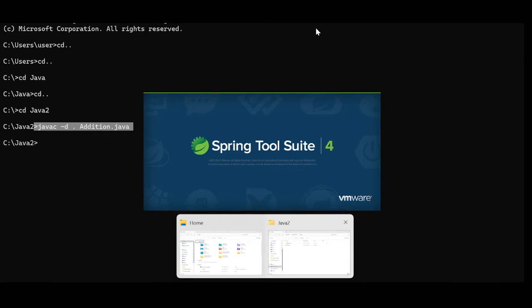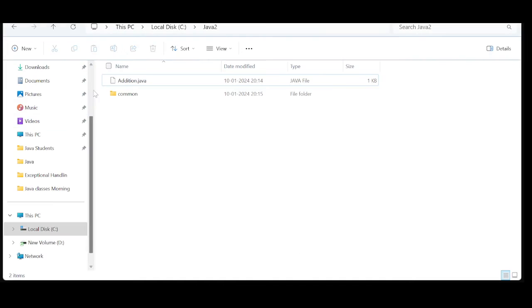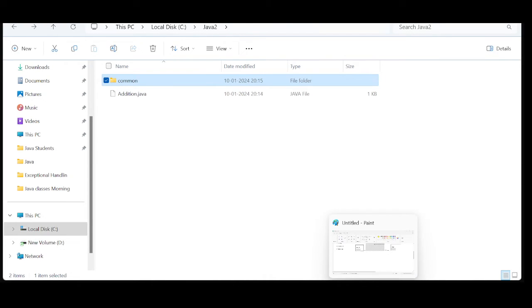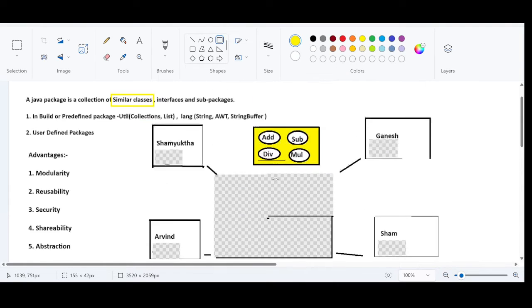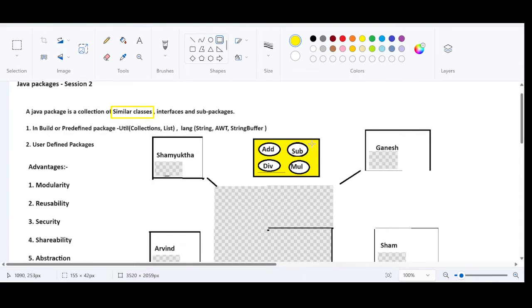So let me open this. The common package is created. The common package has the Addition.class file, right? Now our duty, our job, our goal is to include all the functionalities in the same package. Now let us understand this. Let us name this package as common.